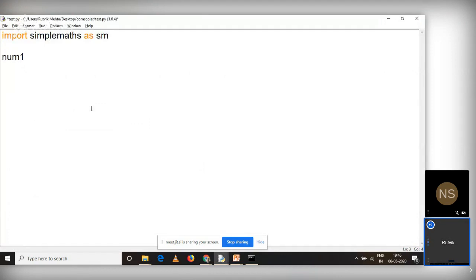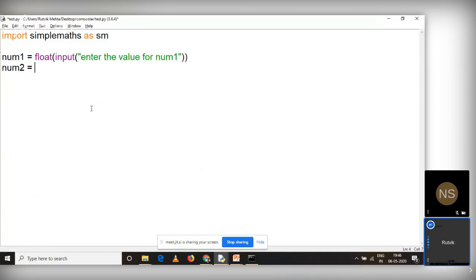Let me take two numbers over here. So integers, and let me make it float. Input: enter the value for num1.